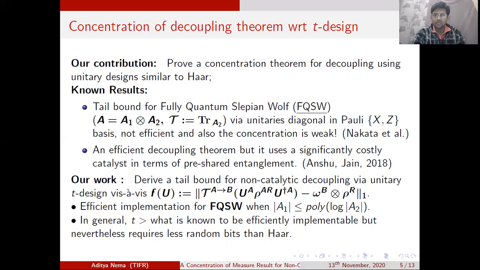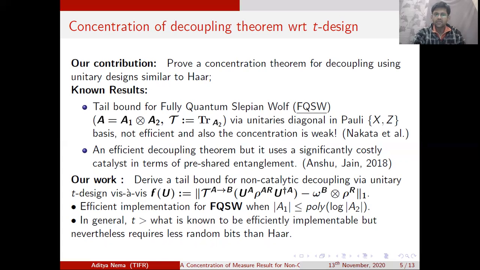Now these unitaries are important in many-body physics or in studying chaotic systems. But unfortunately, these unitaries are not efficient for technical reasons, which we are not discussing right now, and also the concentration is weak. Nevertheless, it is an important result. Another result in this direction was an efficient decoupling theorem, but using pre-shared entanglement. This was proven by Anshu and Jain.